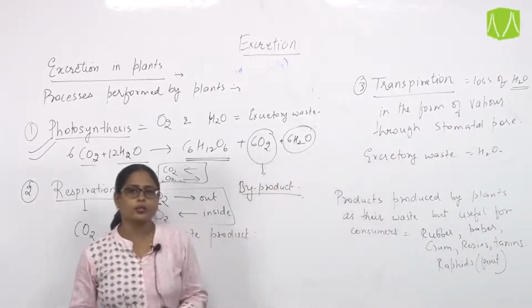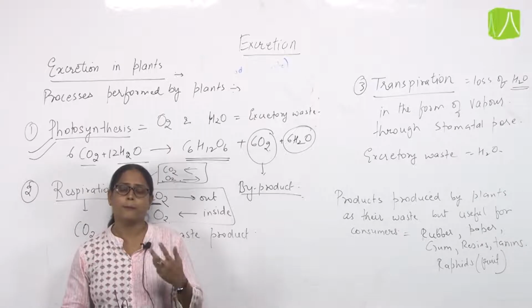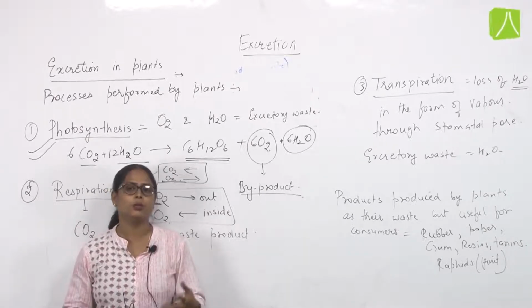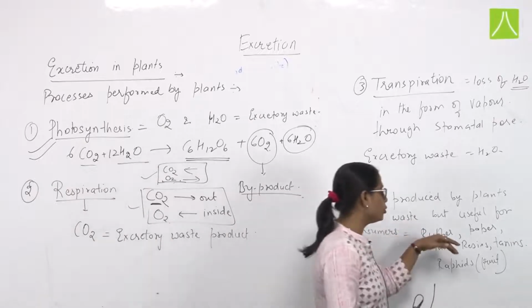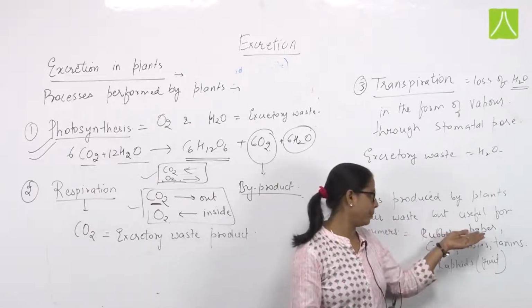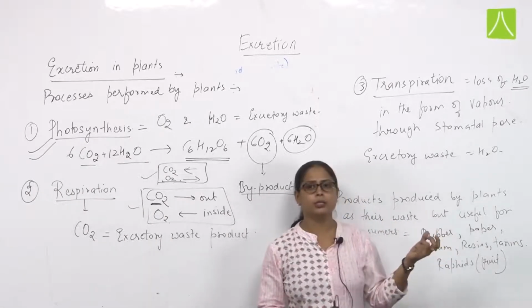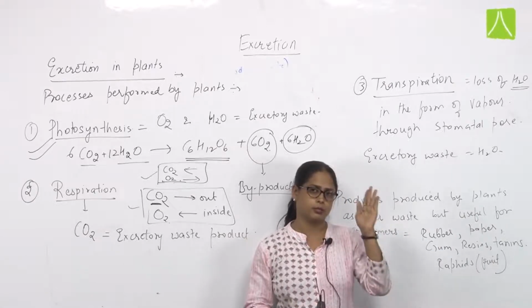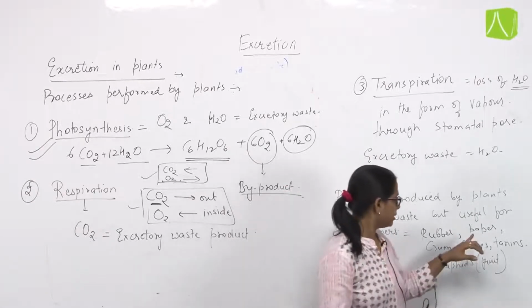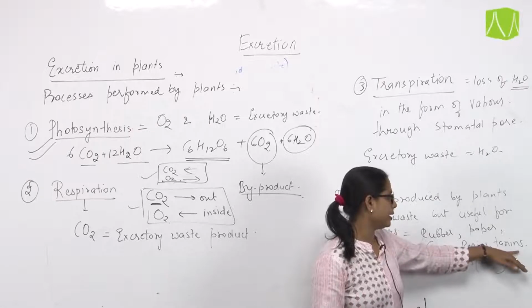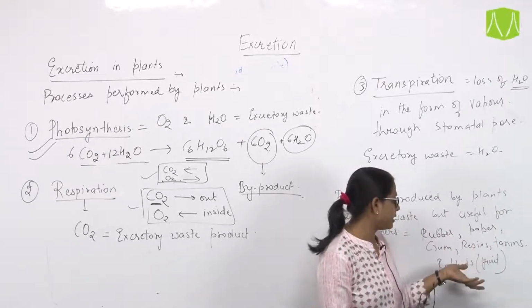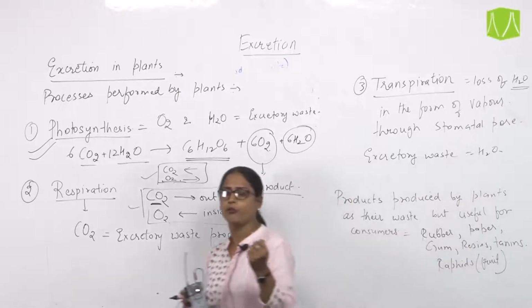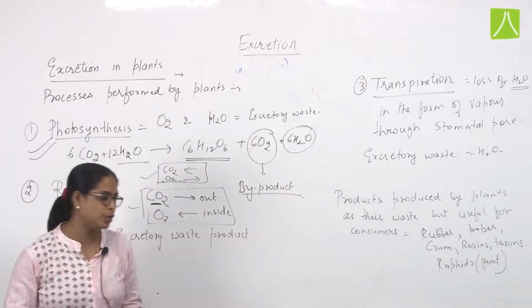These are waste products of the plant, but they are the products which we human beings consume or which are useful for us. Rubber we use to make different things, paper we also use, and gum is the material used for sticking substances. Likewise resin, and tannin helps in the process of tanning of leather. Raphids are another different part of the fruit in a few plant species.